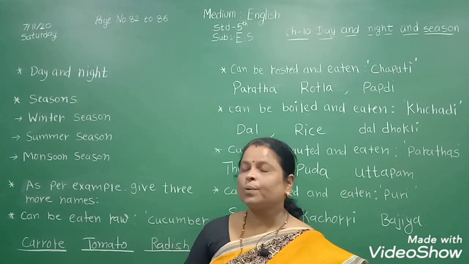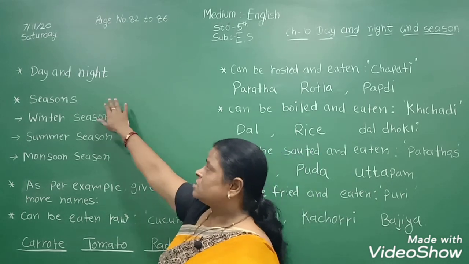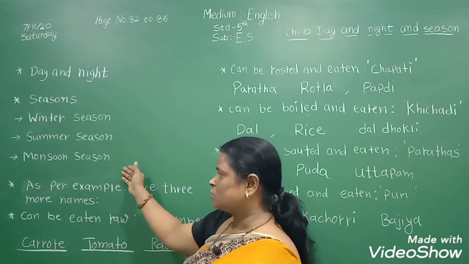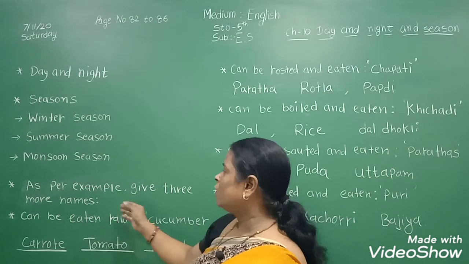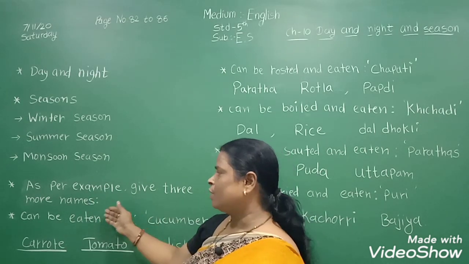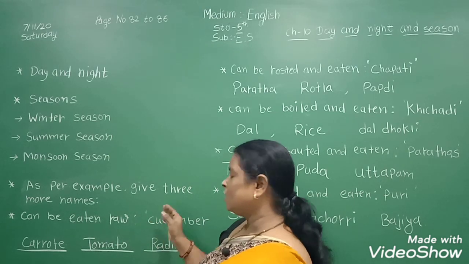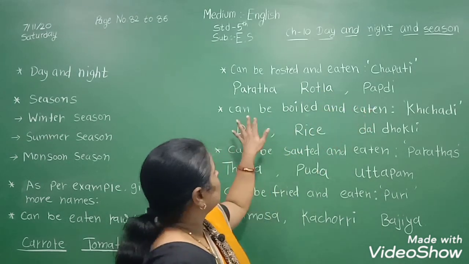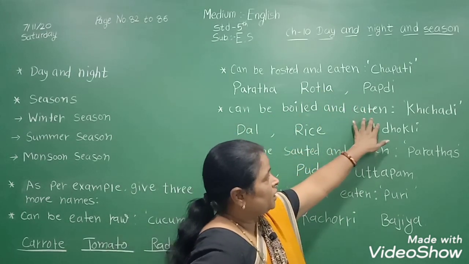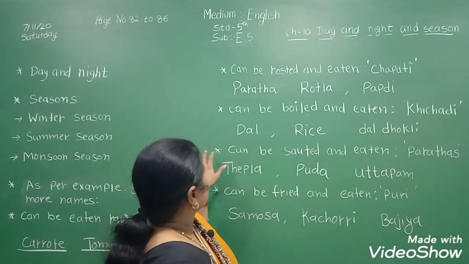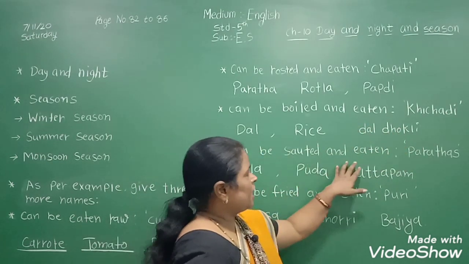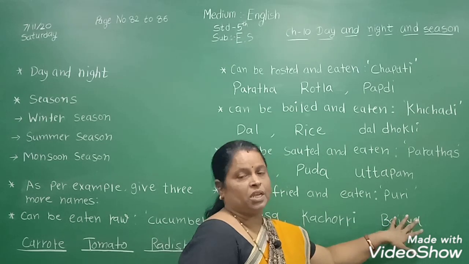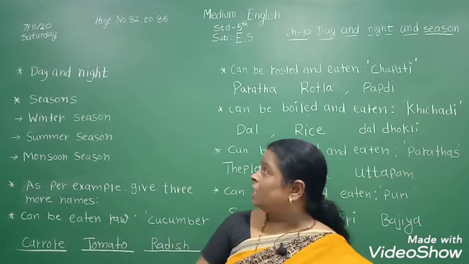Now, what did we learn today? We learned day and night, and seasons. How many seasons? Winter season, summer season and monsoon. And here we learned, as per the example, to give three more names. Can be eaten raw like cucumber. Can be roasted and eaten like chapati. Can be boiled and eaten like khichdi. Can be sauteed and eaten like parathas. Can be fried and eaten like puri. So students, do you understand this chapter?